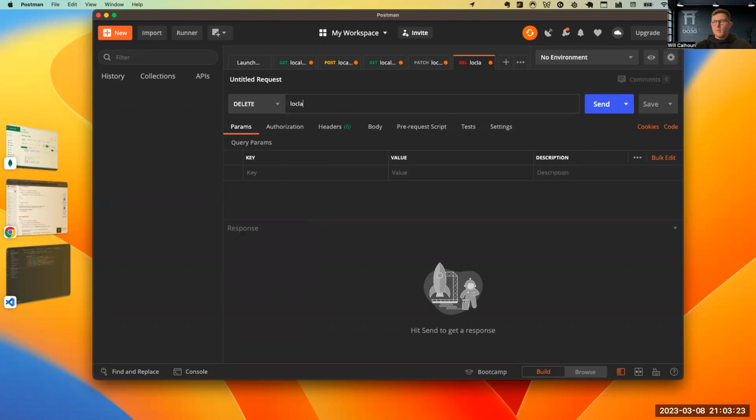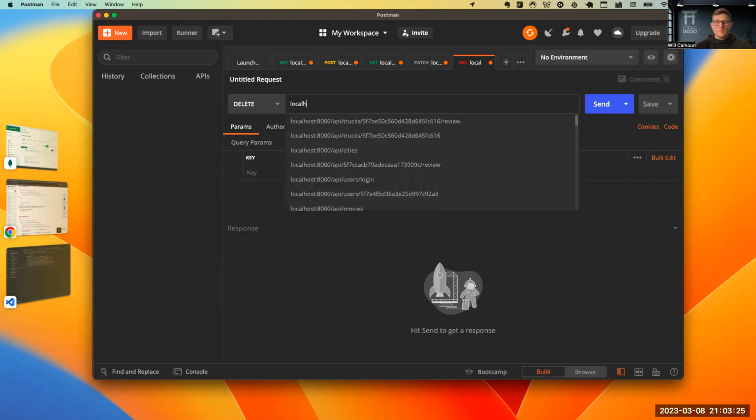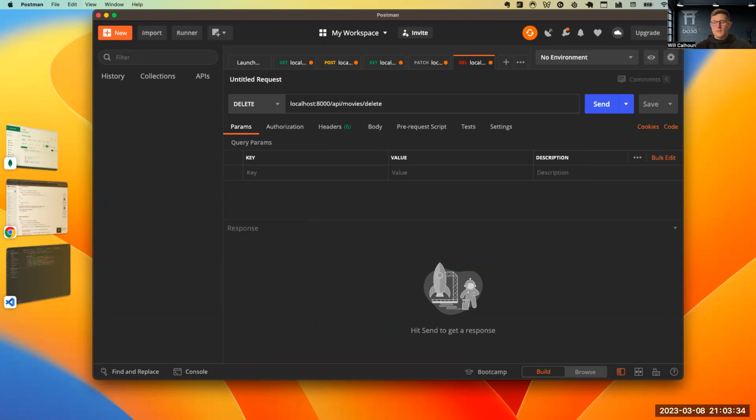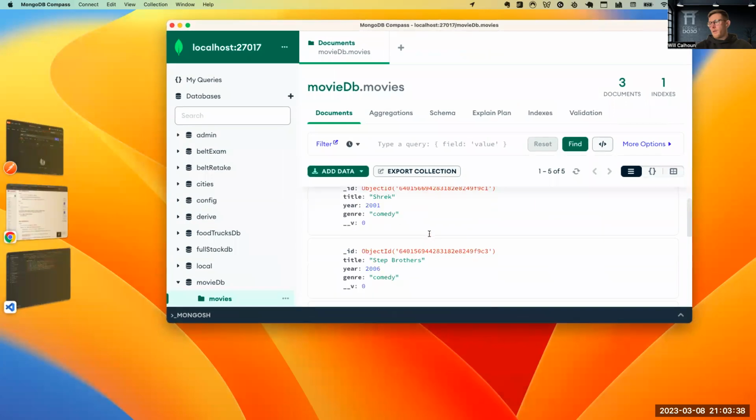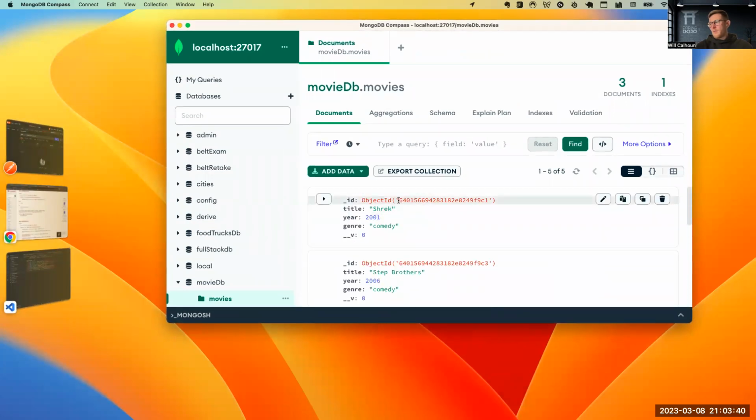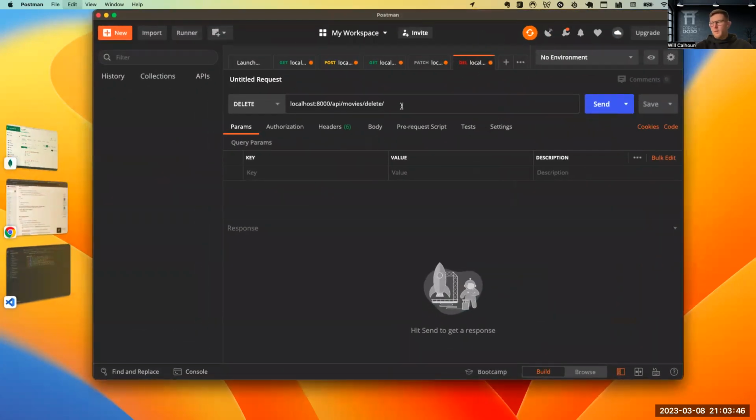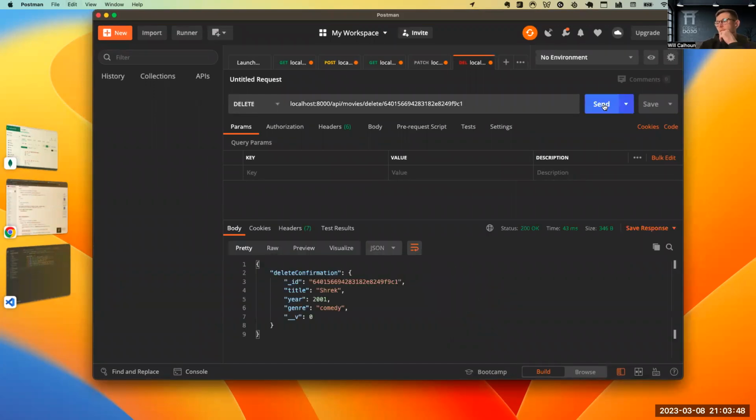Now, if I come here and get one more, I'm going to pass in delete. I'm going to say localhost 8000/API/movies/delete/ and then what movie should we get rid of? Let's get rid of these top two, so that all of our new ones can have timestamps. Let's put this here and run it. Cool. So delete confirmation. This is what was deleted.